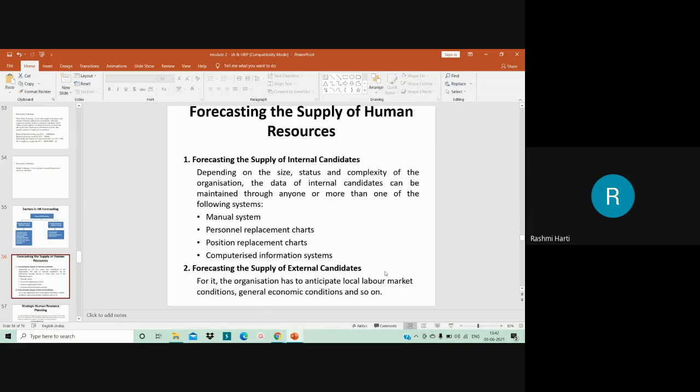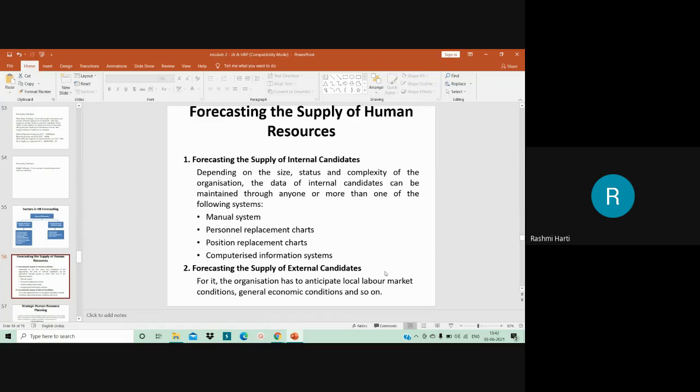So in order to forecast the supply of outside candidates, the organization has to anticipate the local market condition, that is, the status of the local labor market and general economic conditions, which include the rate of unemployment, as the latter may affect the rate of supply of labor. If the rate of unemployment is high, obviously the supply of labor also will be high. If the rate of unemployment is very low, the supply of labor also will be very low.